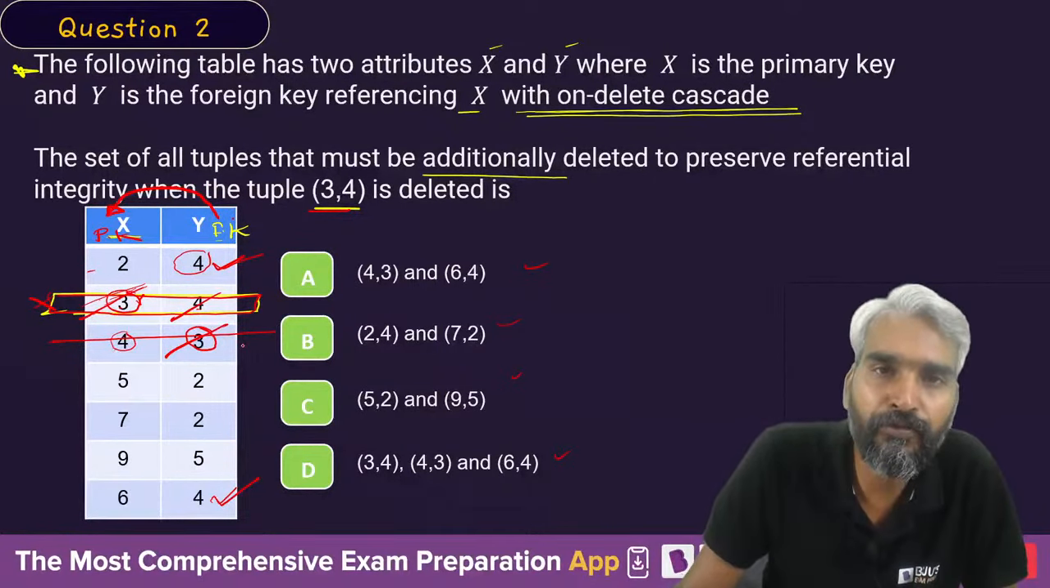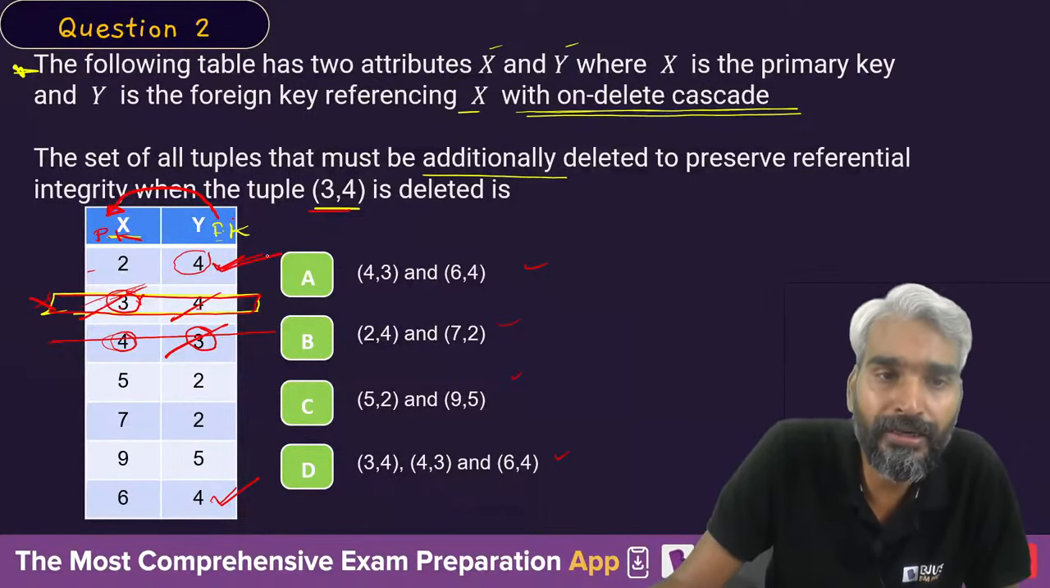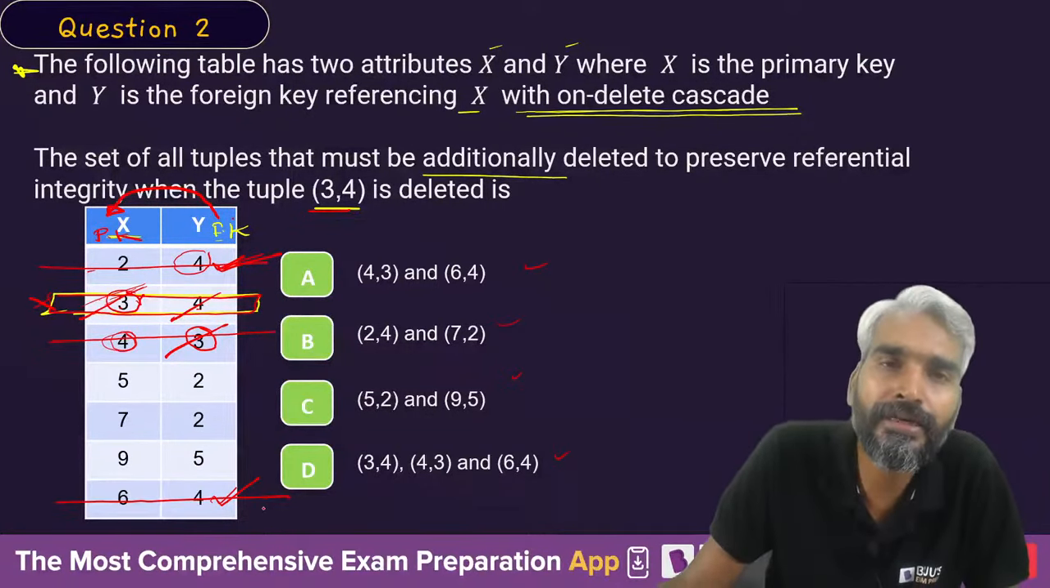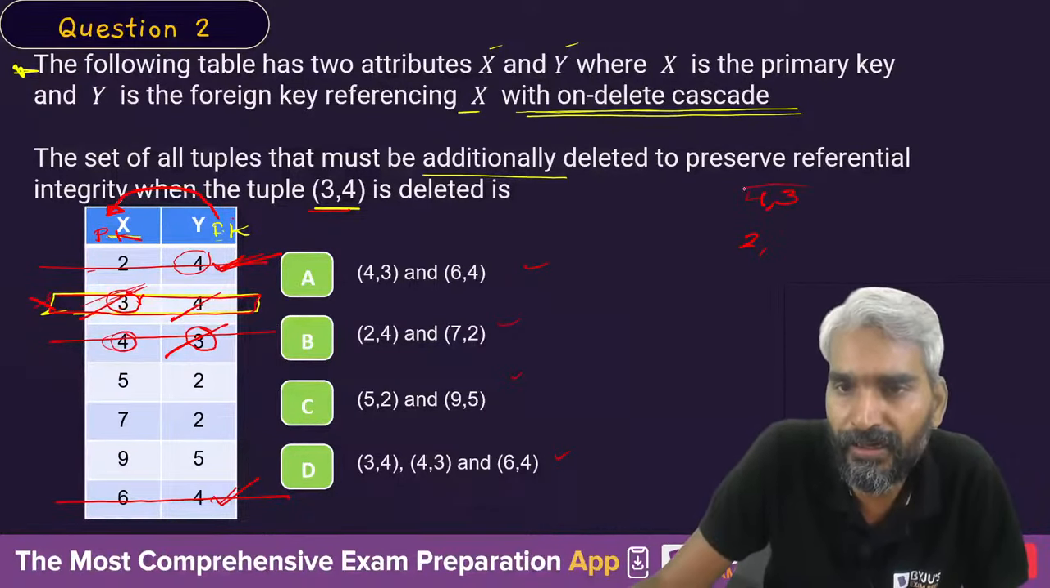The moment you delete 4, 3, you also need to delete the tuples in which this 4 is present at the place of the primary key. So you will have to delete this tuple. When you delete this, you will lose this. Also, the 4 is present at this place, so you will also delete the tuple 6, 4. First of all, you will delete the tuple 4, 3. Because of deletion of tuple 4, 3, you will have to delete the tuples 2, 4 and 6, 4. I hope you understand this.